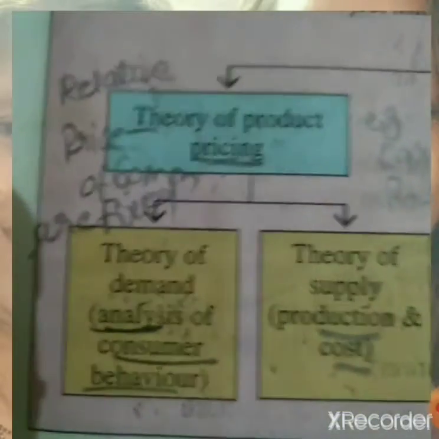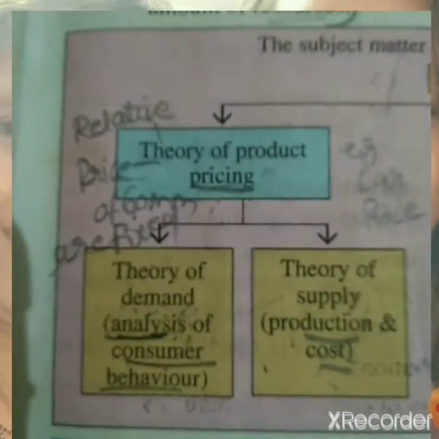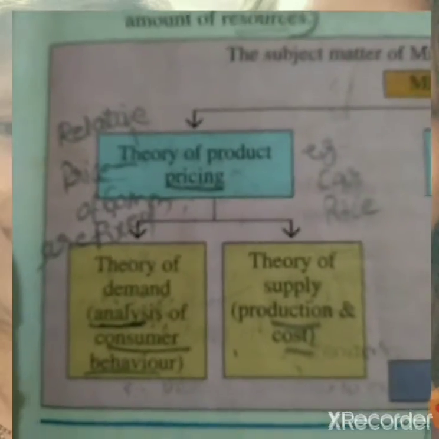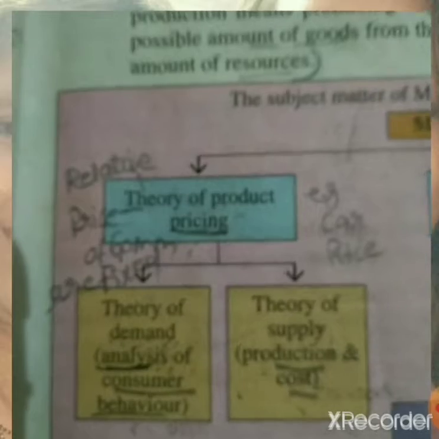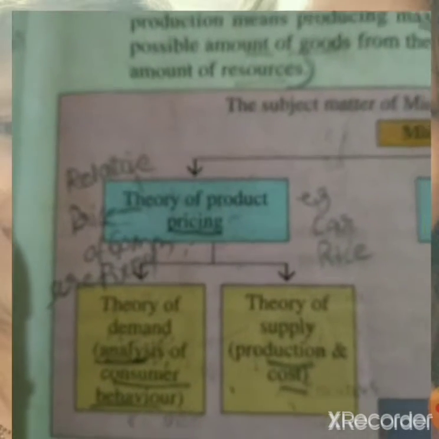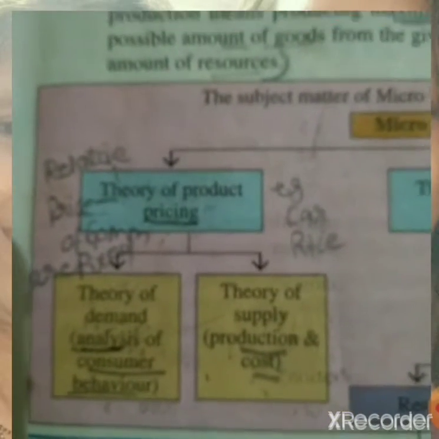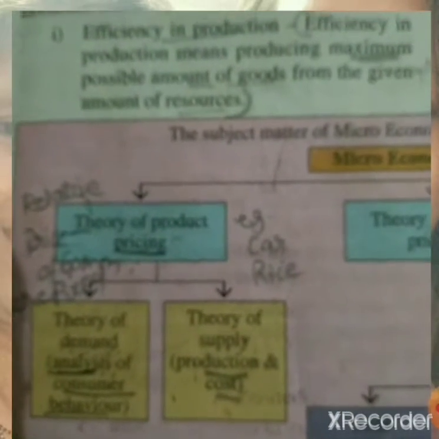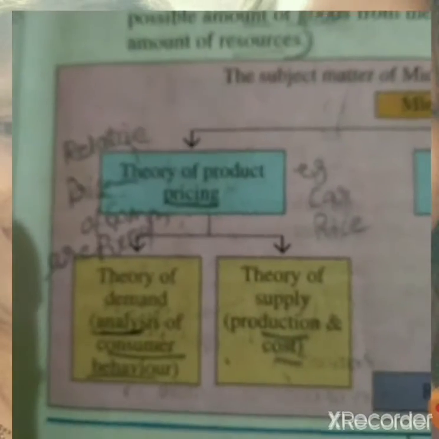In theory of product pricing, we will study the theory of demand and the theory of supply. In theory of demand, we will study analysis of consumer behavior. In theory of supply, we will study production and cost. So in the theory of product pricing, we will study how relative prices of commodities are determined. For example, car and rice, how the price is determined.